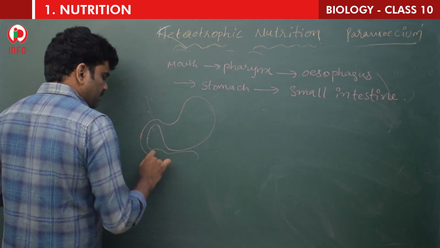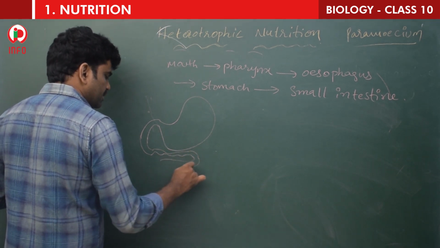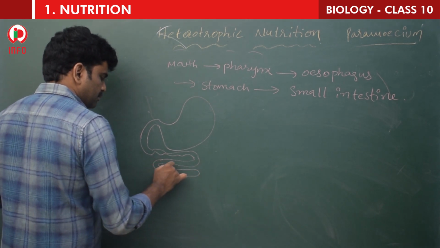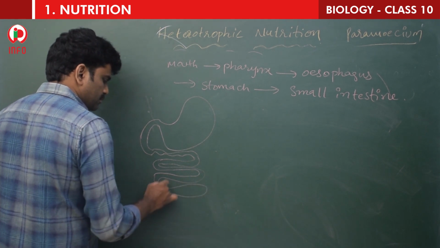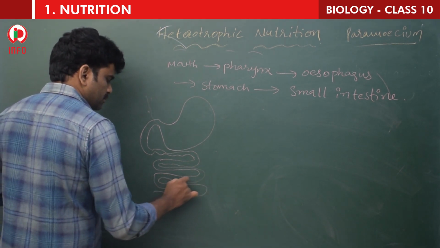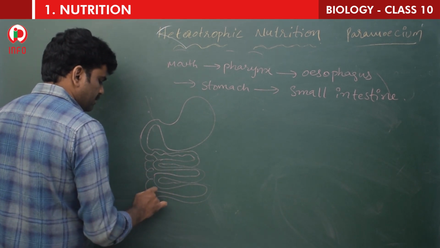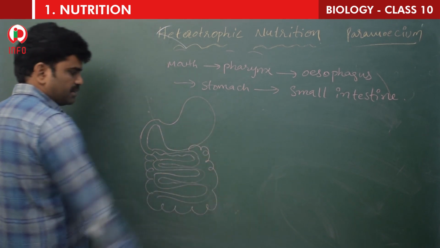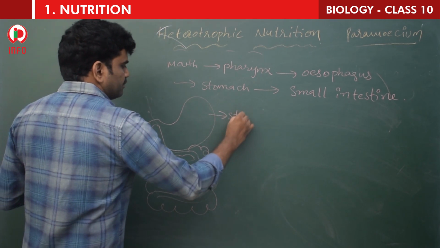The small intestine is a long one, children. The large intestine will be present surrounding this, like this. This is the large intestine. Right, so here, this is the stomach.